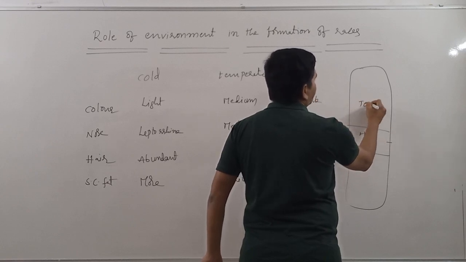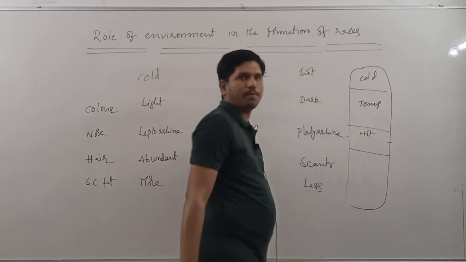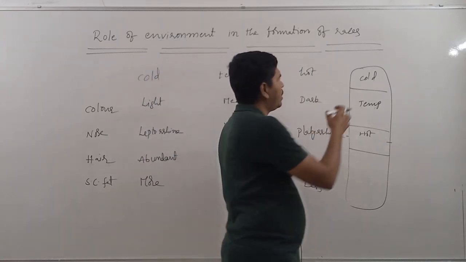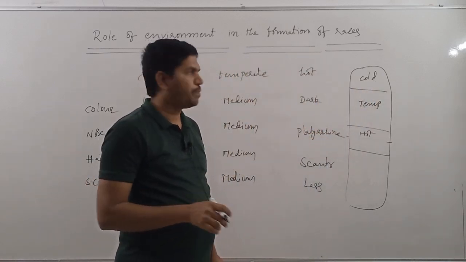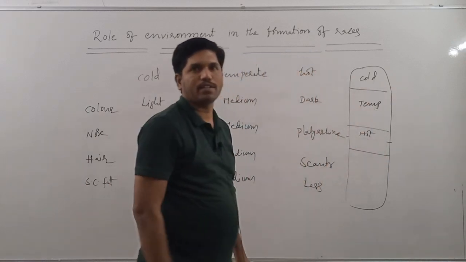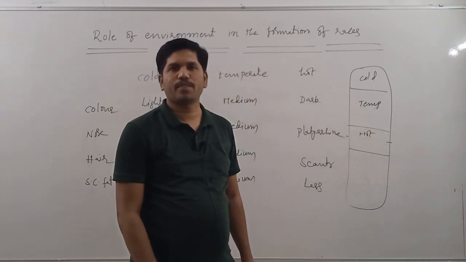Then temperate environment, then cold environment or polar environment. Once upon a time, in all these areas the people with all the characters were there.